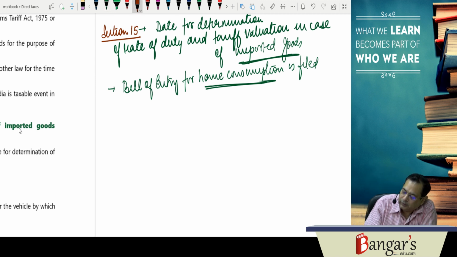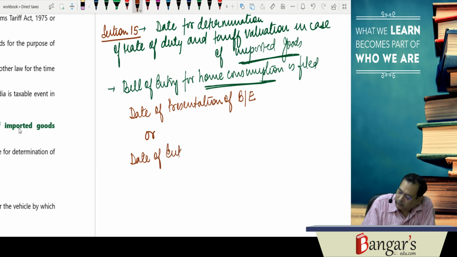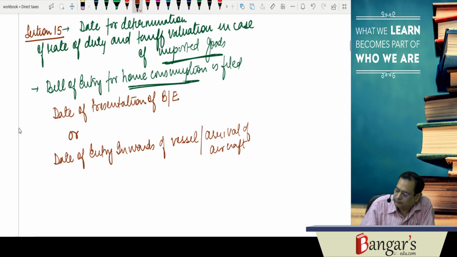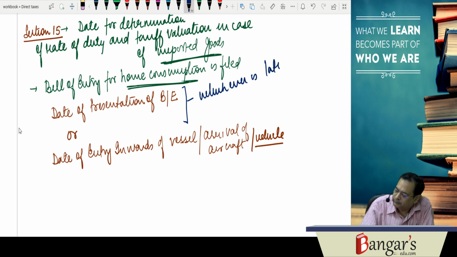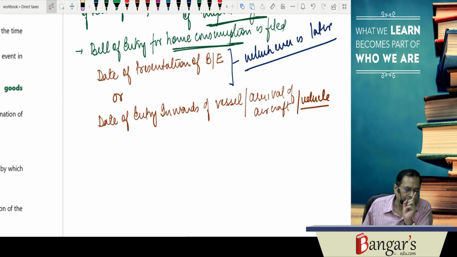That is the date of presentation of bill of entry, or date of entry inwards of vessel or arrival of aircraft or vehicle, whichever is later.